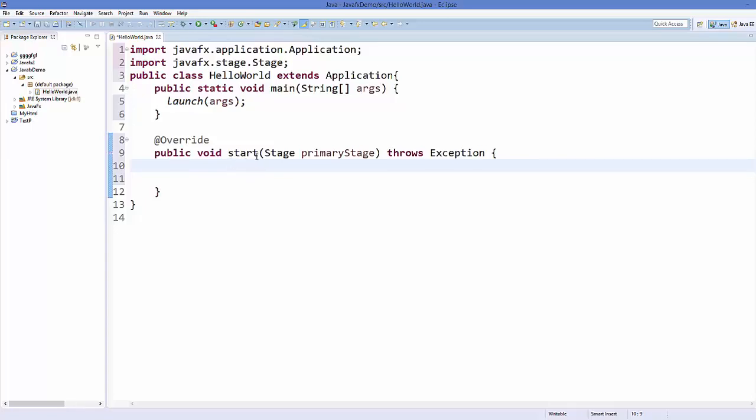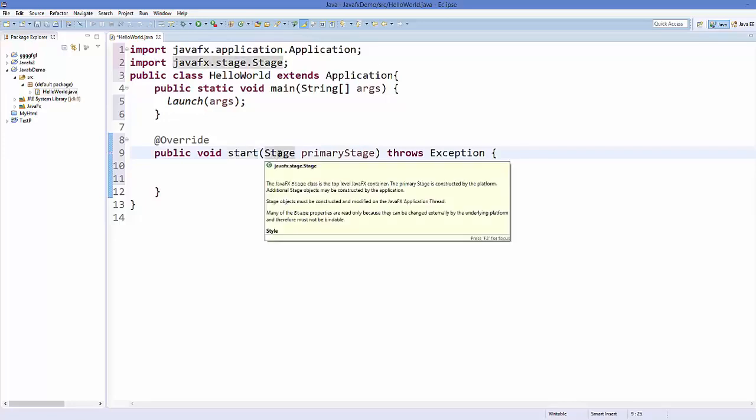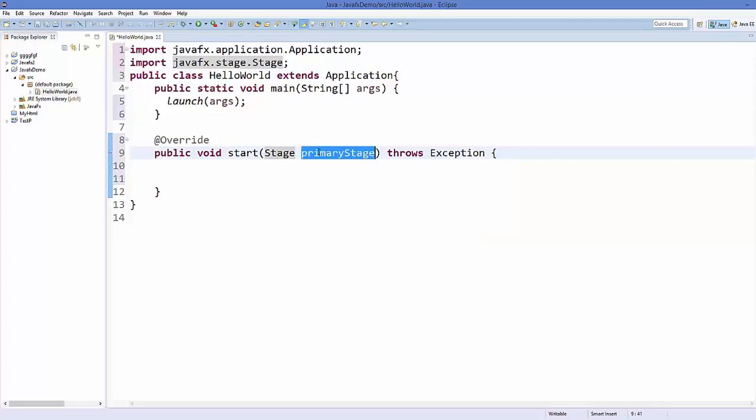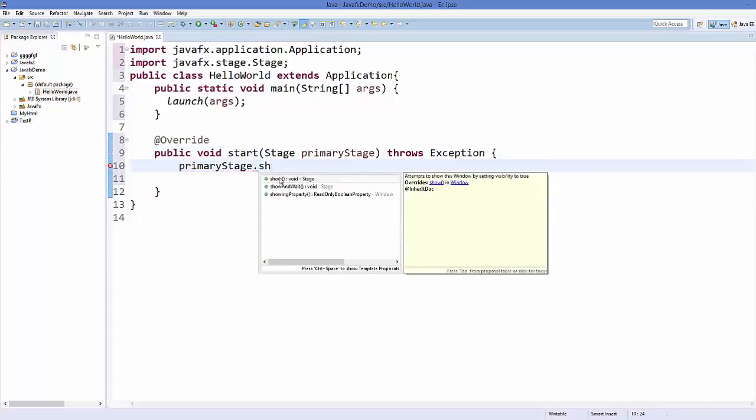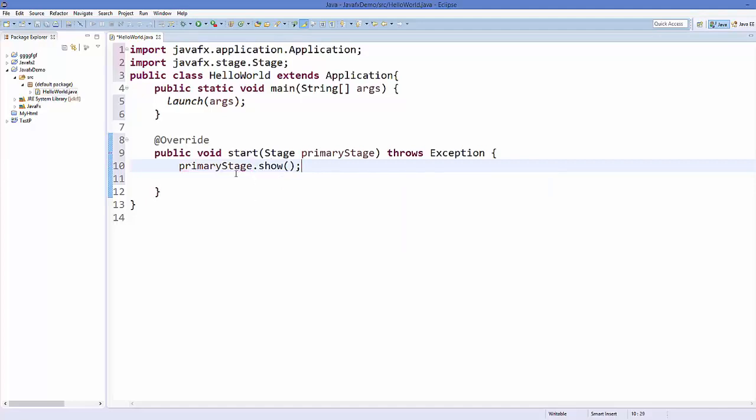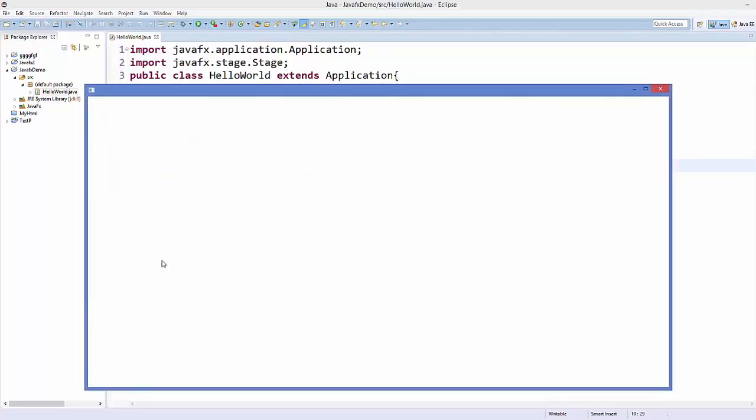So you can see here we have a start method with an argument of a Stage class. You can take this primary stage object from here and then call a method called show. And this is your basic JavaFX window. So save your code and run it, and this will give you this blank stage window.